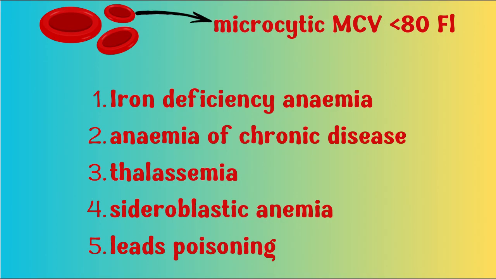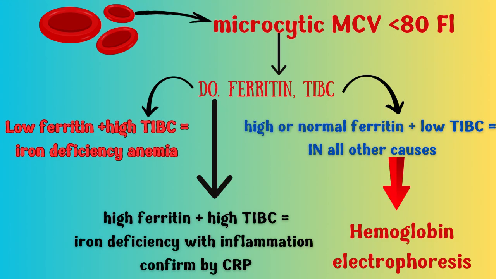First one, iron deficiency anemia. Second is anemia of chronic disease. Third, thalassemia, and lead poisoning and sideroblastic anemia are also rare. But if I found MCV is low, I will search for the exact cause. What will I do? I will do ferritin and total iron binding capacity. I want to understand first what ferritin and transferrin iron binding capacity mean.